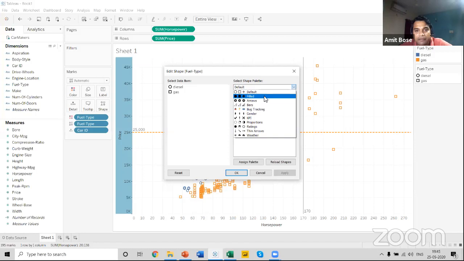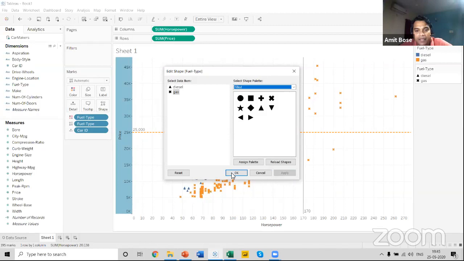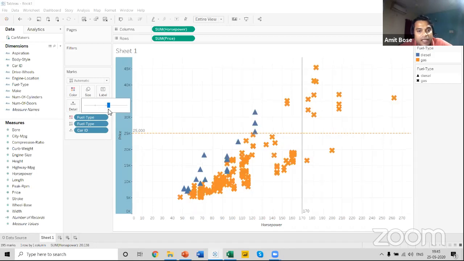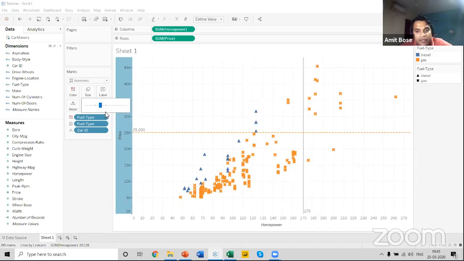For example, if I select the fuel option, and I select a triangle for diesel and a cross for gas, I can apply. You can see that for the petrol we have a different shape and for the diesel we have a different one. We can also change the size of the shape. We can increase the size as per your convenience.